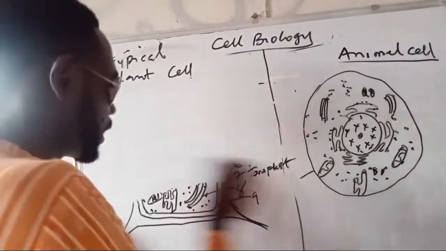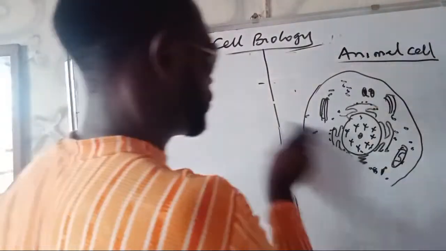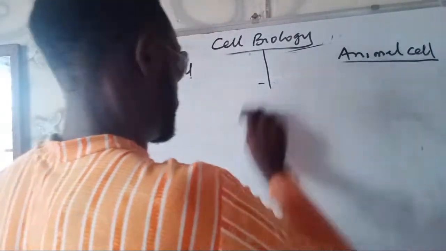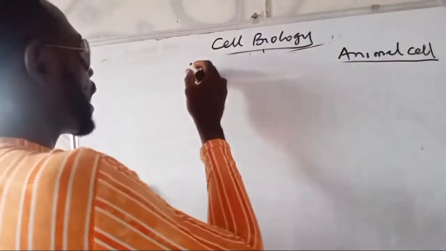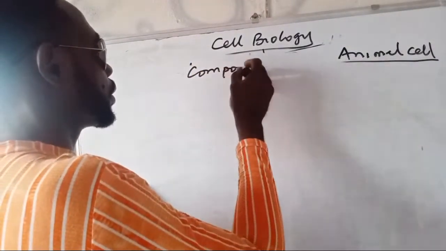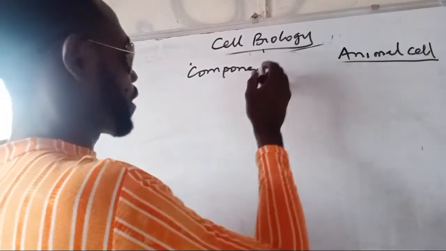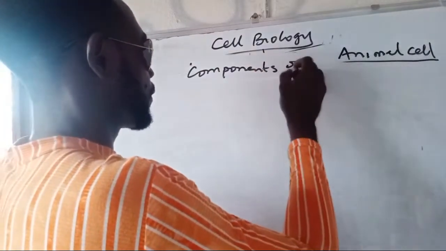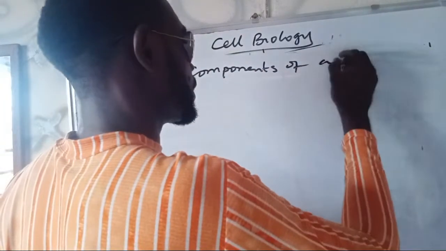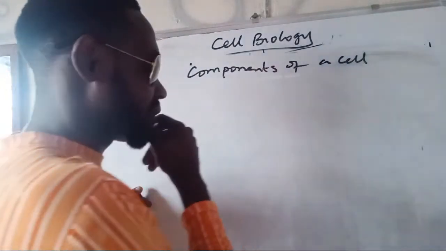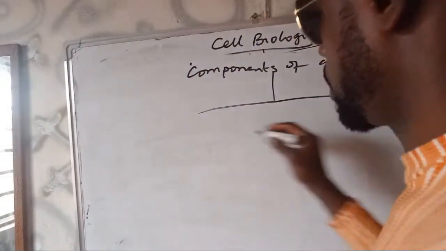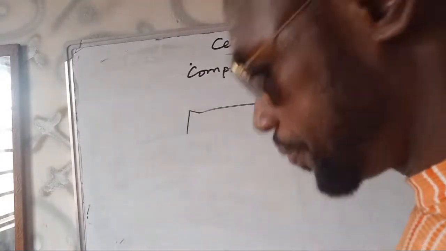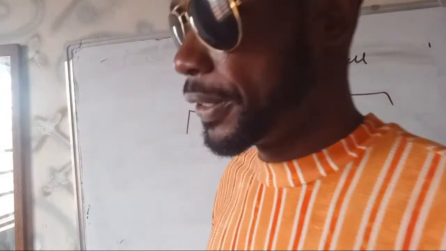So let us see cell structure or cell components. The components of a cell. I want to draft a way that will make it easier for us. Components of a cell, one can divide it into 3.